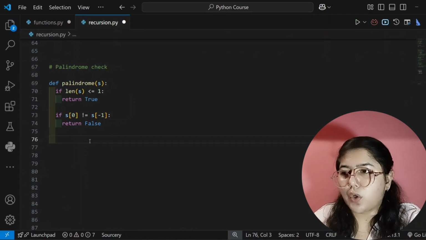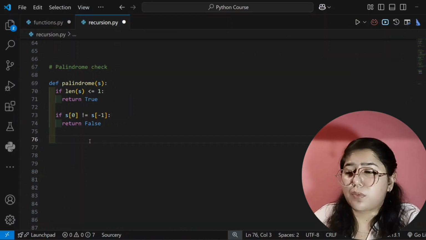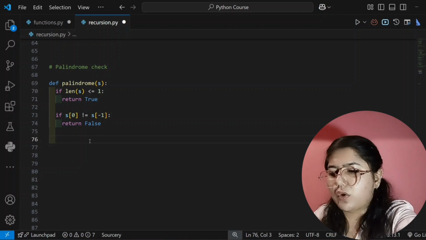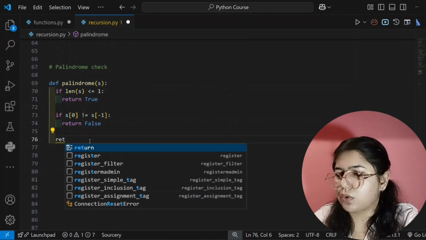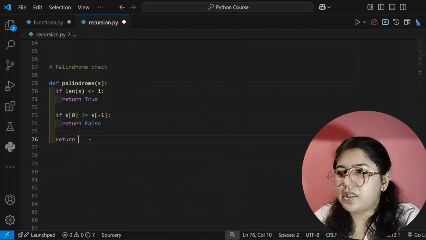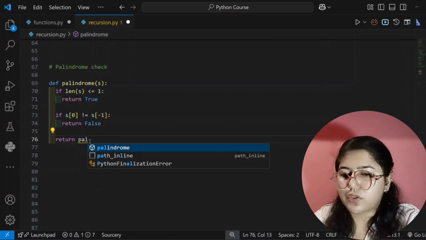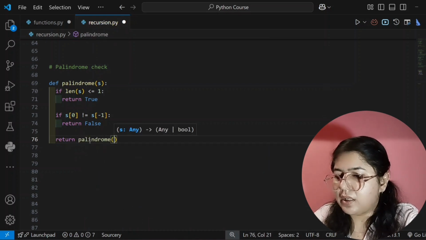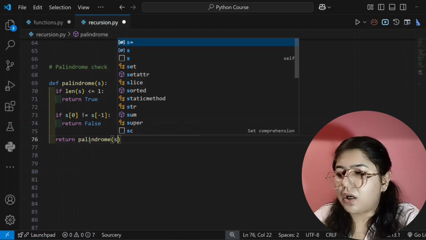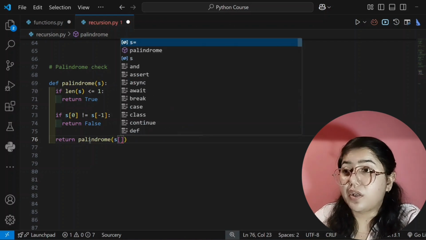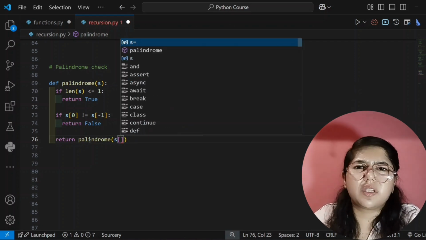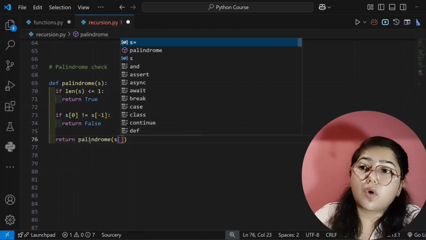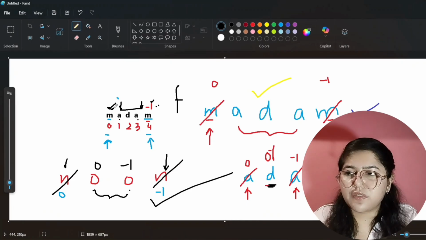If it is not false, it can be a palindrome, meaning the first and last characters are equal, but you have to check the next characters also. Then you can return, and while returning I will call the palindrome function itself with the string s. We are calling it for the next character, because the 0th index we have already checked.